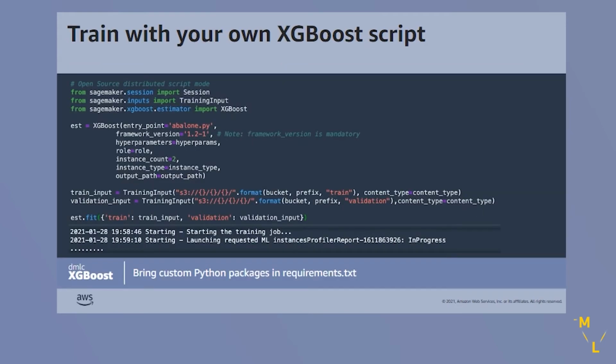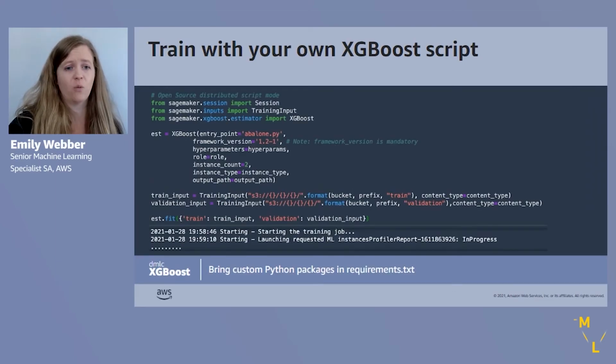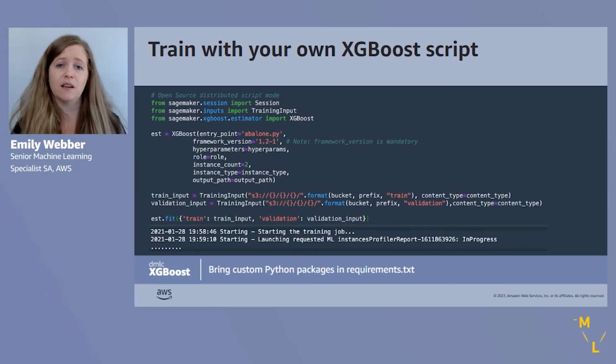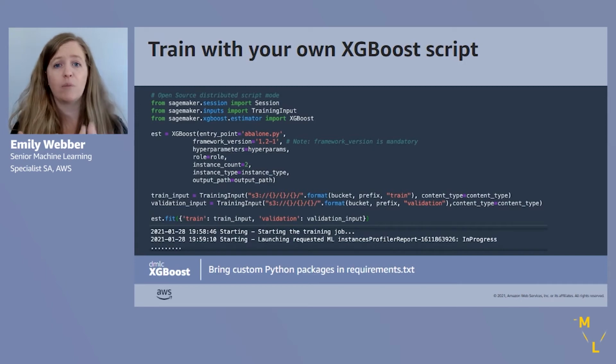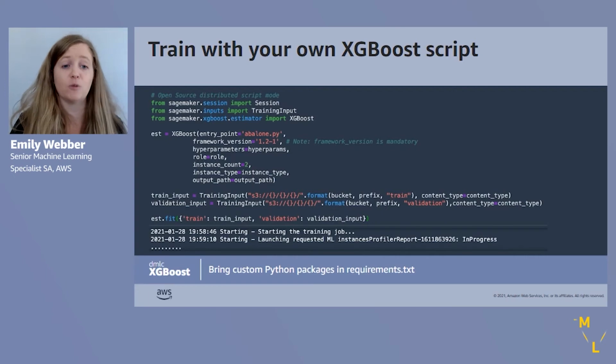So you can use your own XGBoost script, right? So in this case, we're bringing our own XGBoost model. This is an Abalone model, and we're importing. So from SageMaker, we're importing this XGBoost object. So what's going on here? What's going on is that we are using a pre-built image that AWS is managing, right? AWS has a pre-built image of XGBoost, and we are importing that here, basically. We're referencing it via the SageMaker Python SDK, which is this Python package we're using. So we're referencing this pre-built container.